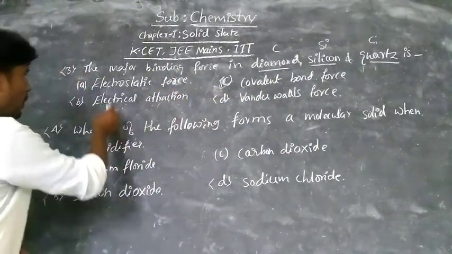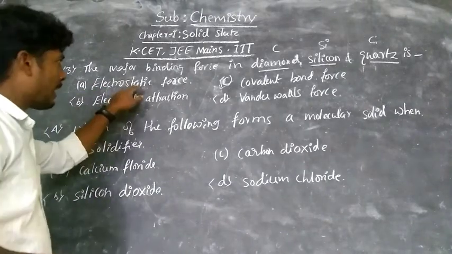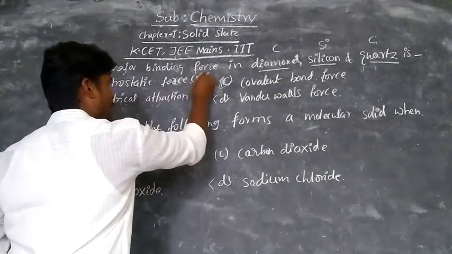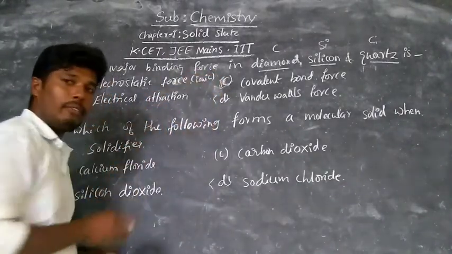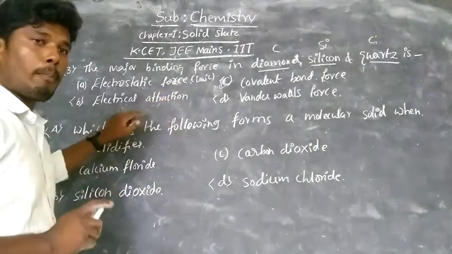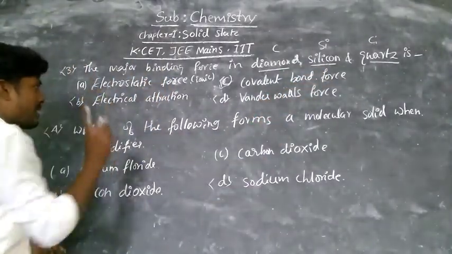Then the remaining 30% should be concluded by knowing the options. Observe the given option 1, electrostatic force. This electrostatic force of attraction is present only in ionic solids. It is present in ionic compounds. But here they gave covalent compounds, so option 1 is not the right one.